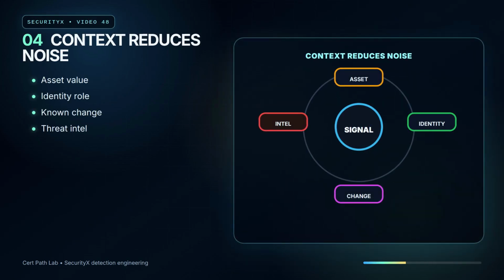Context reduces noise. The same login failure pattern means different things on a test account, a privileged admin, a service account, or a finance executive. Enrichment adds asset value, identity role, known change windows, and threat intelligence so the rule can prioritize what matters.